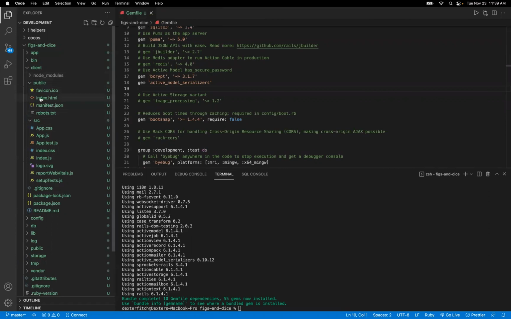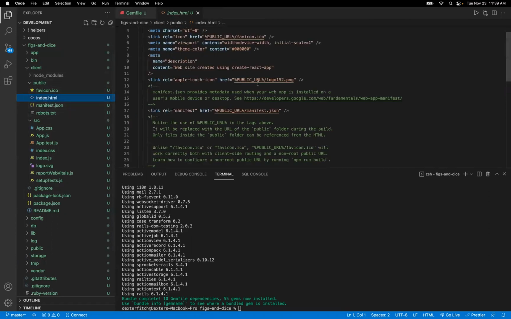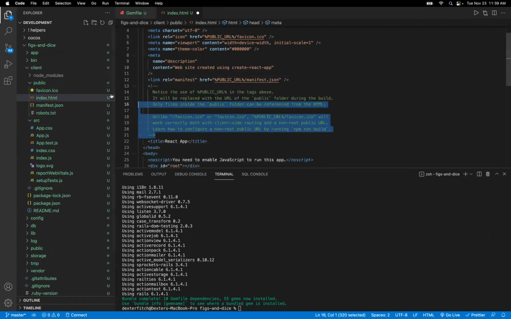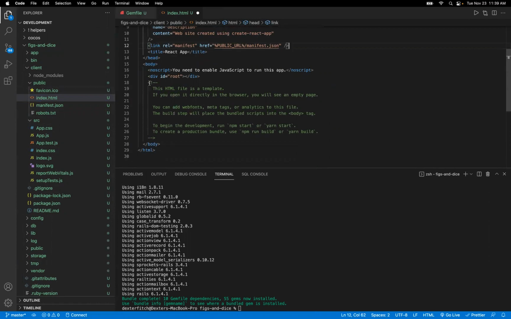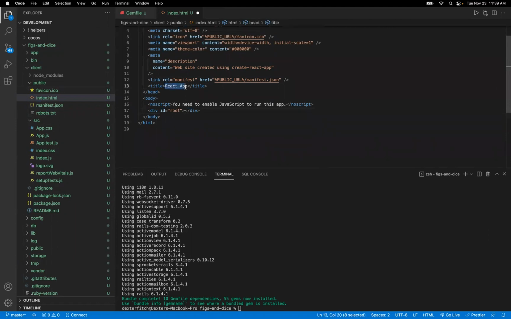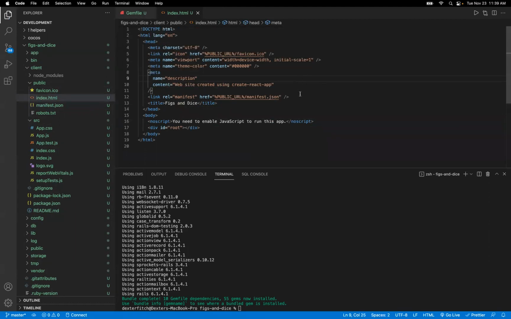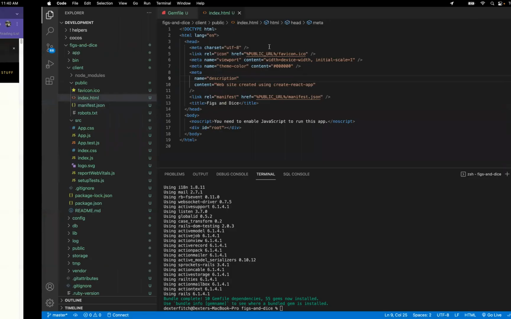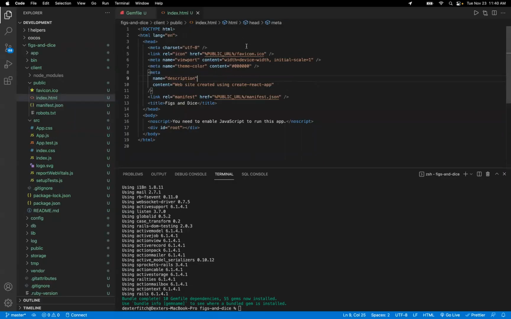Next thing I'm going to do is look in my index.html. I'm going to delete the reference to the logo here. I'm also going to delete all of the commented out notes and stuff. I feel like it's just tangling it up for me. It's not really doing me any good. The last thing I'm going to change in here is React app to Figs and Dice, so that when it shows up on the web page, this part doesn't just say React app, it actually says Figs and Dice up here in the tab. Okay. So that's everything we need to do here for the index.html for now.